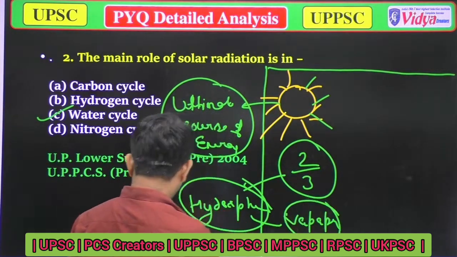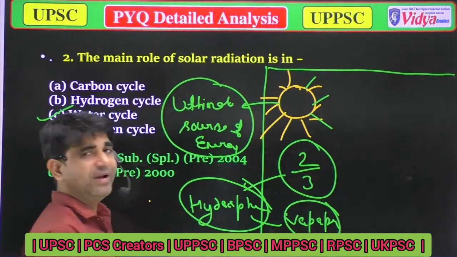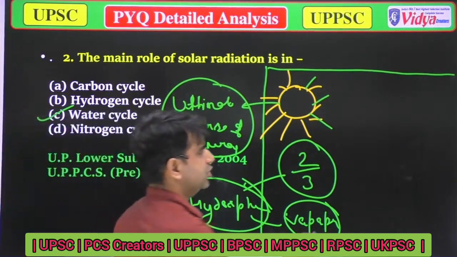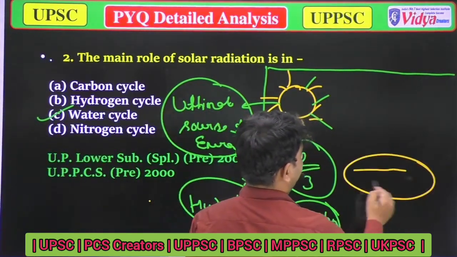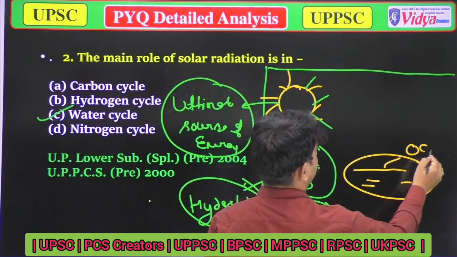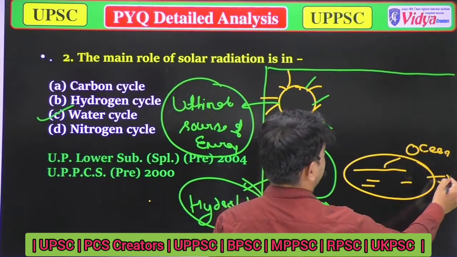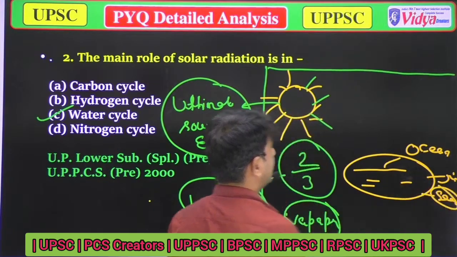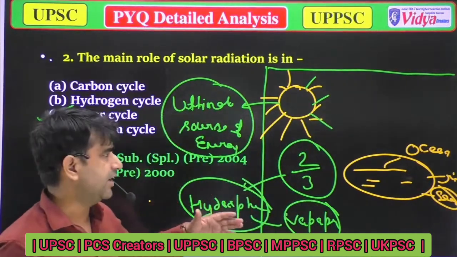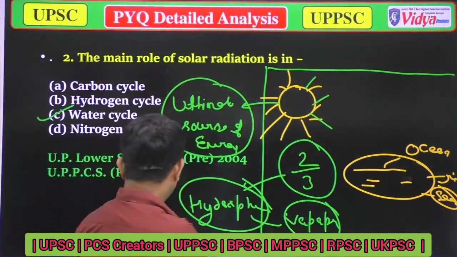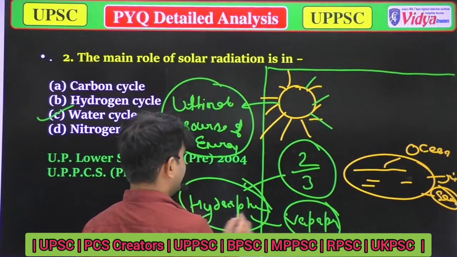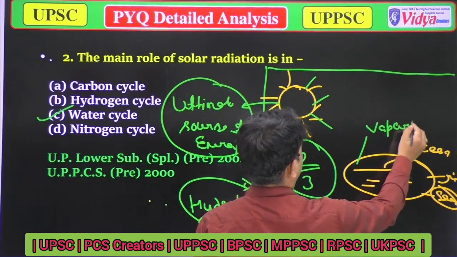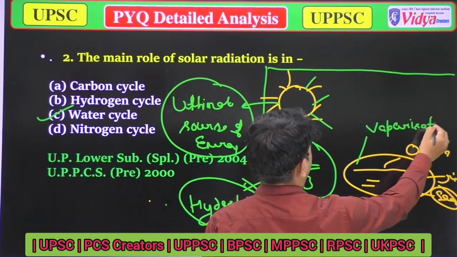So when solar radiation falls on the ocean, river, sea, everything, and solar radiation is high, there will be vaporization.